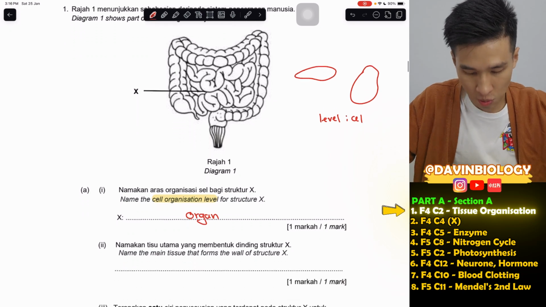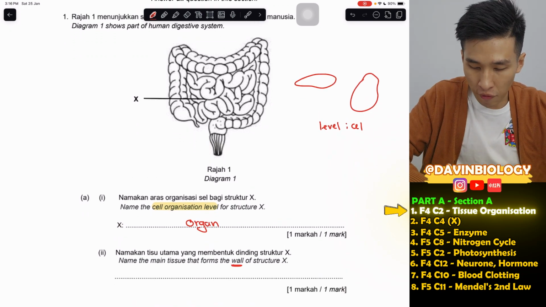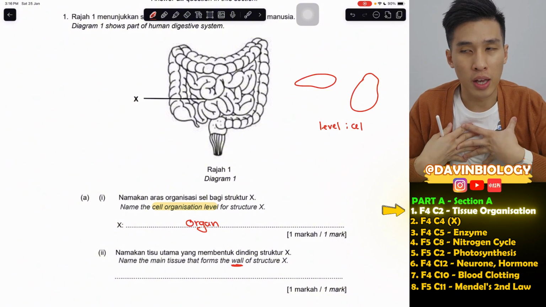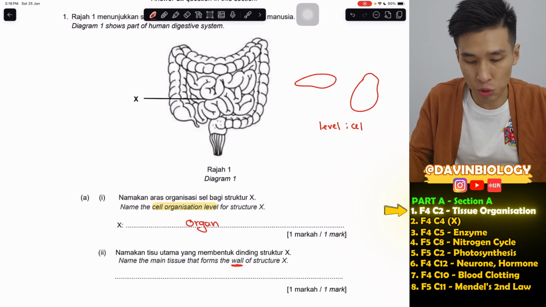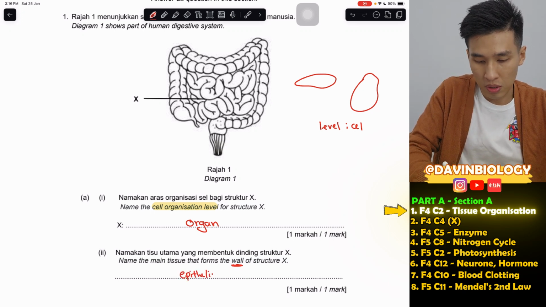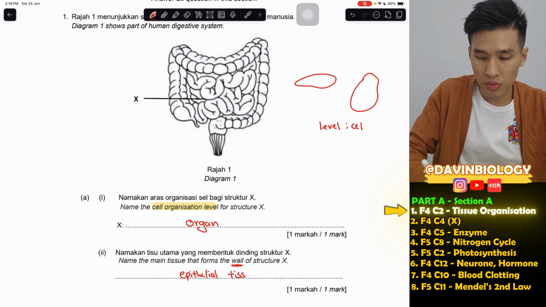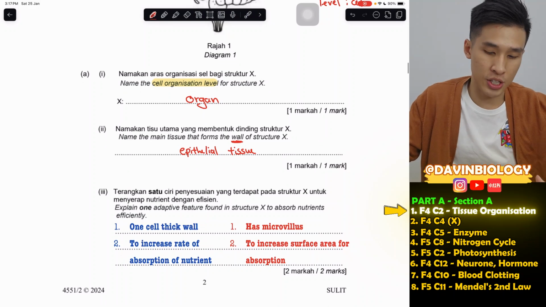A2: name the main tissue that forms the whole of structure X. For our internal organs, actually, all of our internal organs, the surface always has this surface tissue, like the skin's tissue, called the epithelial tissue. Easy.